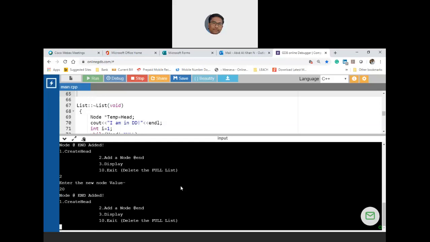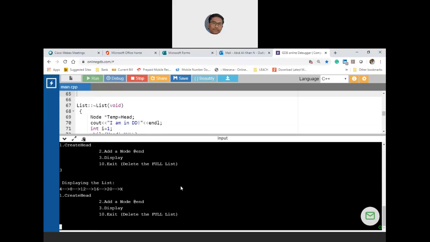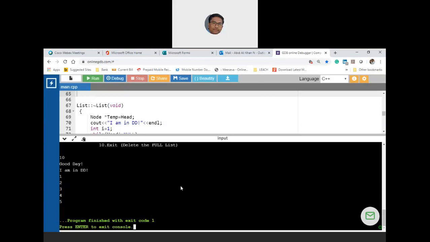So let us display it. So 4, 8, 12, 16, 20, X. Okay. And then let me print. I think in the destructor we have also printed the value of I, which is used in order to tell that you are deleting. Okay.